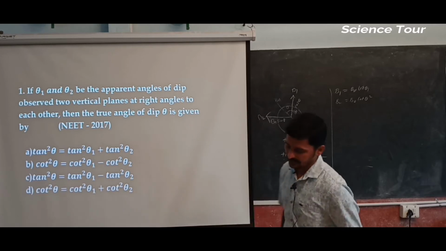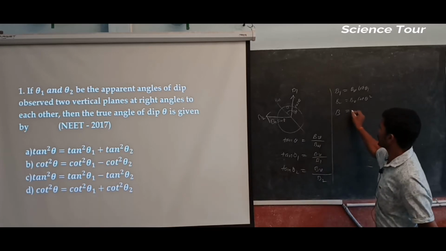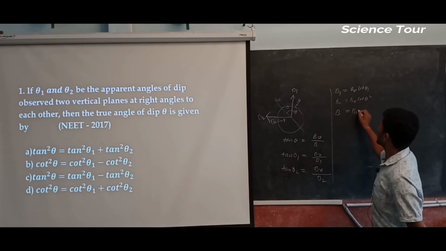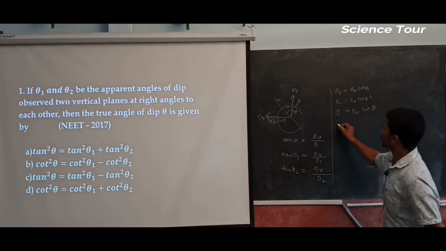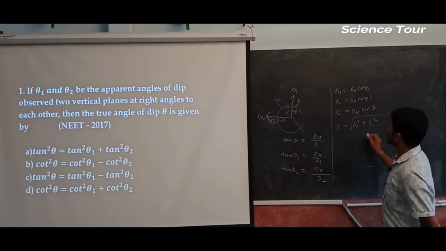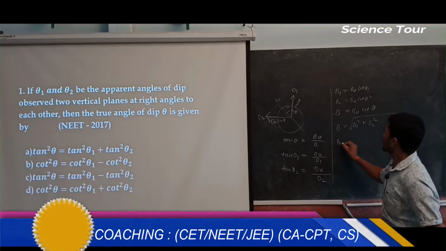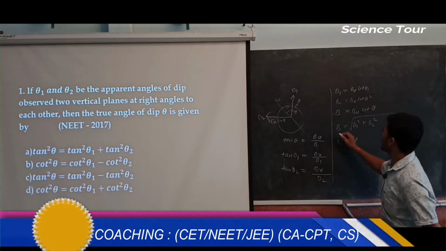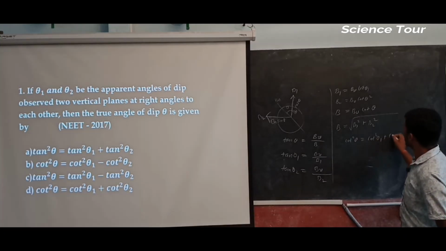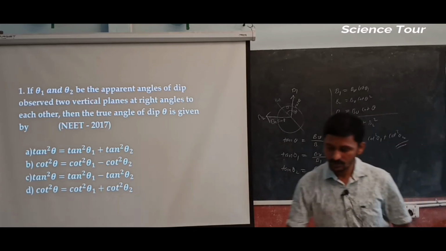Next again we can write net B, which is equal to B is equal to BV cot theta. So the actual magnetic field is nothing but B1 square plus B2 square, isn't it? So B square is nothing but BV square cot square theta, which is equal to BV square cot square theta 1 plus cot square theta 2. Okay, in that way also you can get.